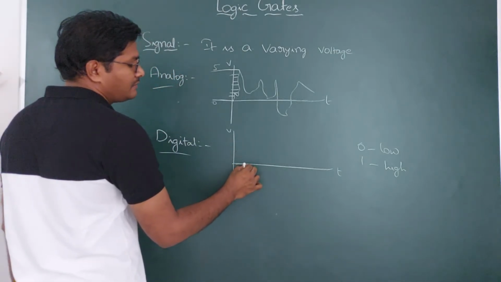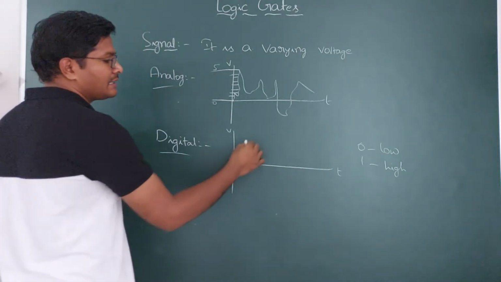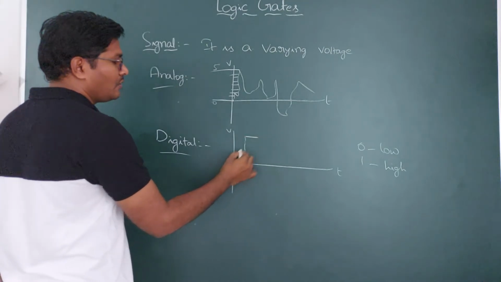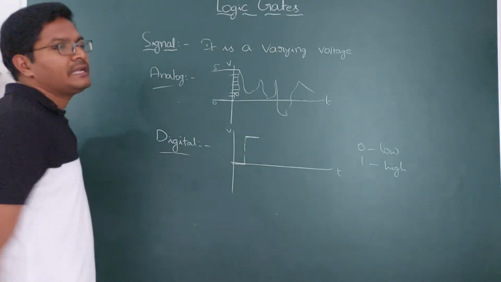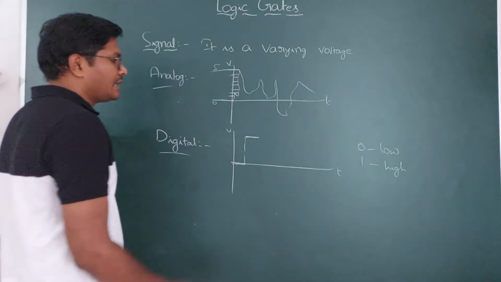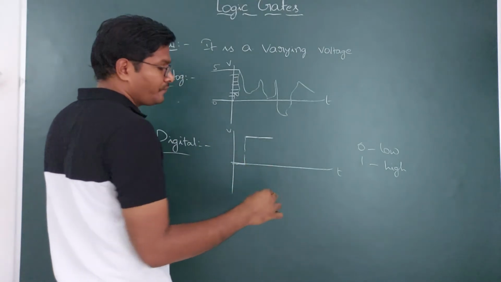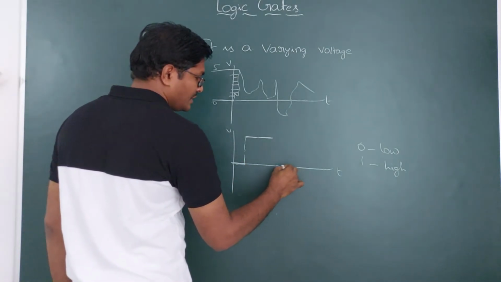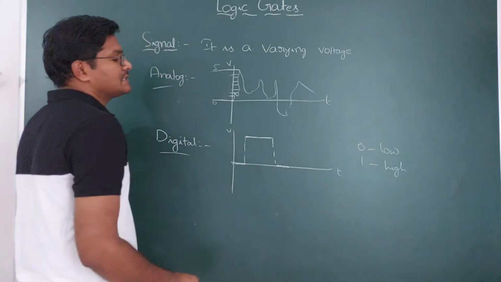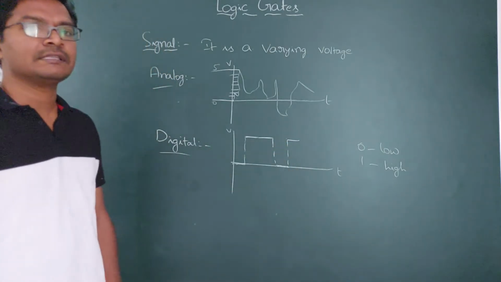If it is high, there is no gradual increase. There are no in-between voltages. Directly you have high voltage. In between high and low, this is the low and this is the high. There are no intermittent voltages. If it is high, it stays high. If it is low again, it directly comes to the low position. So this is the type of signal which is a digital signal.